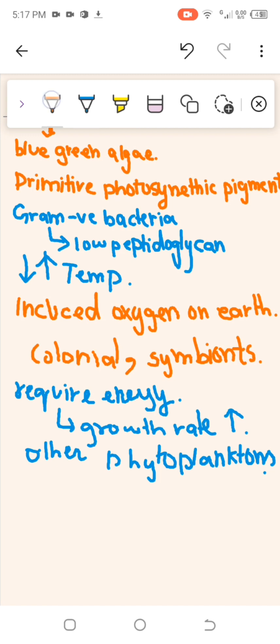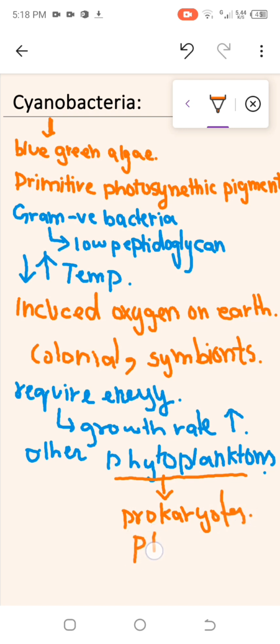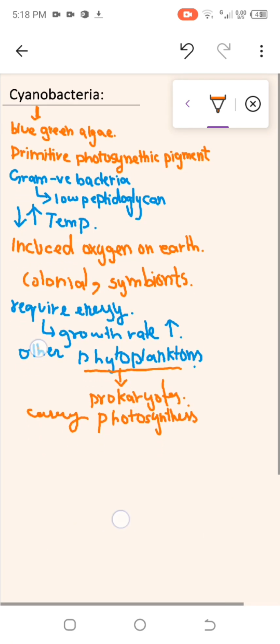Now you might be thinking what these phytoplanktons actually are. They are basically prokaryotes in which the photosynthesis process can occur. They are prokaryotes, but again the photosynthesis process takes place. They carry photosynthesis, right?